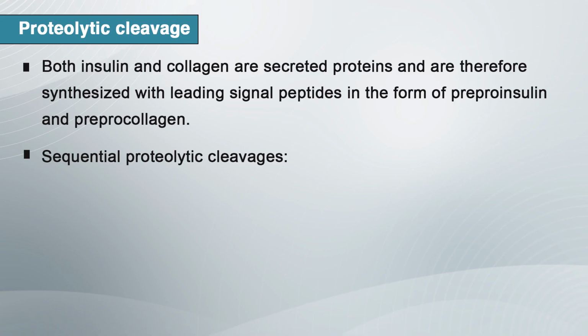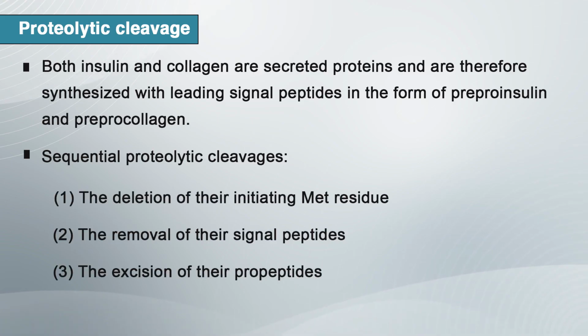There are several sequential ways by which proteolytic cleavage occurs. The first is deletion of the initiating methionine residue. Second, removal of the signal peptide by signal peptidase, and third, excision of the propeptide.